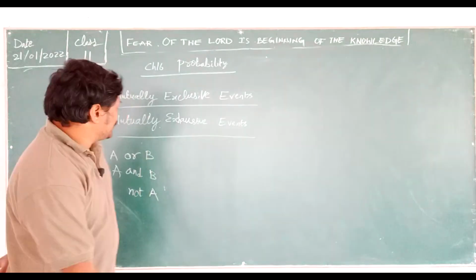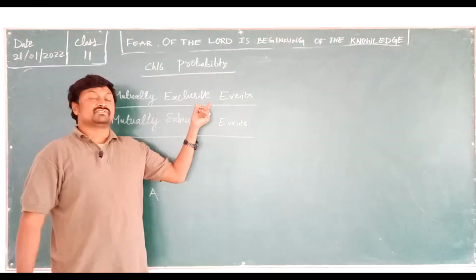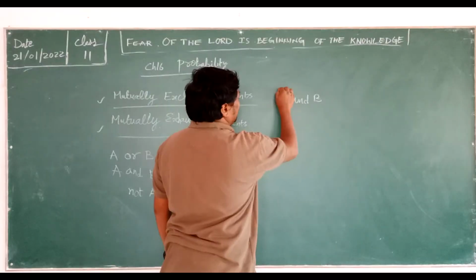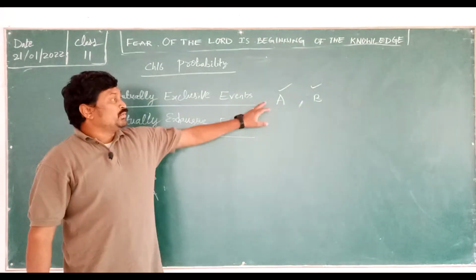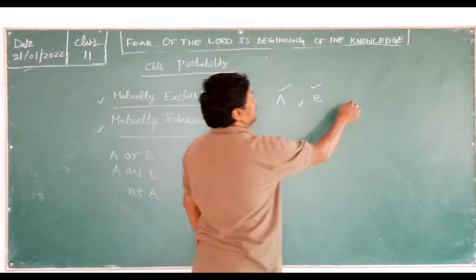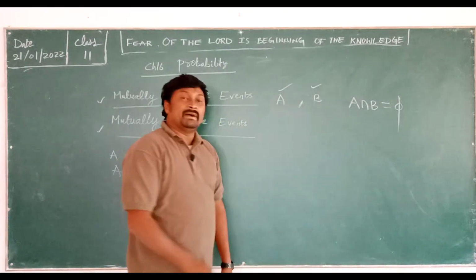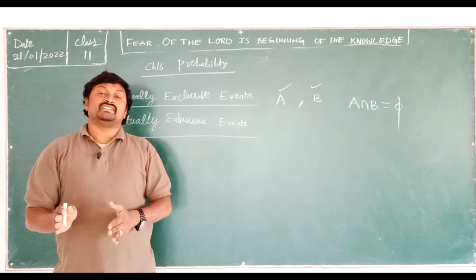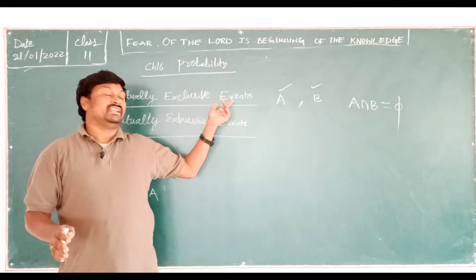Very good. If everything is good, now we'll discuss this. What are mutually exclusive events? Let's say A and B, two events I'll take, A comma B. If two events are to be mutually exclusive, their intersection, that is A intersection B, should be phi. Phi means no common elements; the two sets are disjoint sets. Then that is called mutually exclusive events.